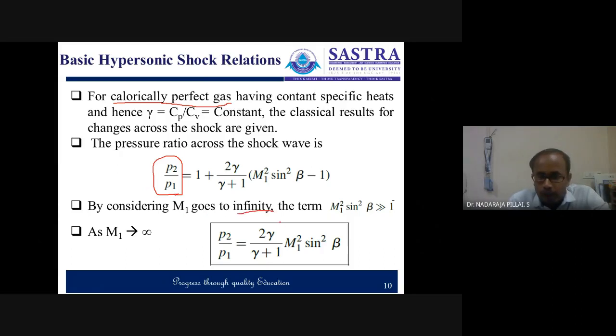So this term, M1 square sin square beta, is very much greater than 1. So this equation is now reduced to P2 by P1 is equal to 2 gamma by gamma plus 1 times M1 square sin square beta. So this is the pressure ratio for the hypersonic flow.